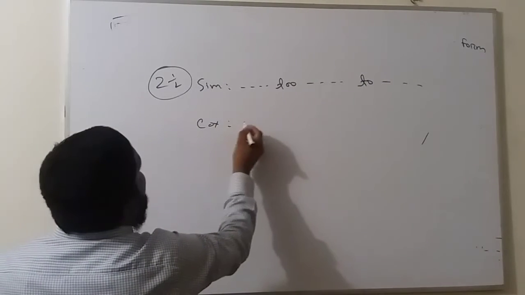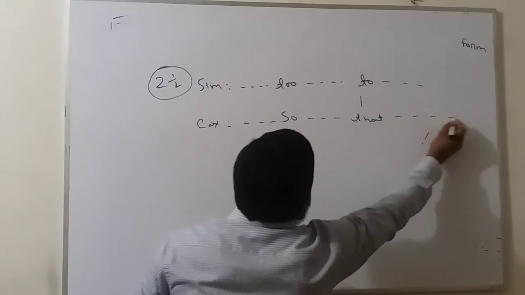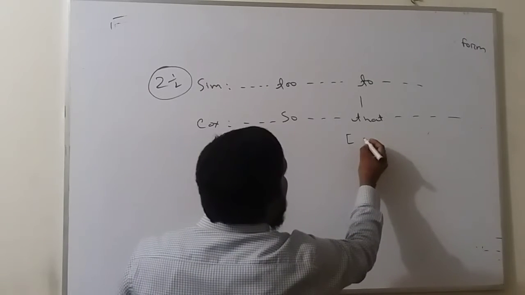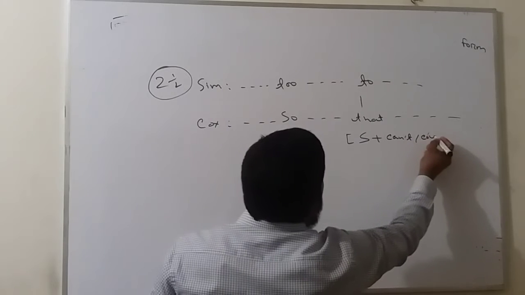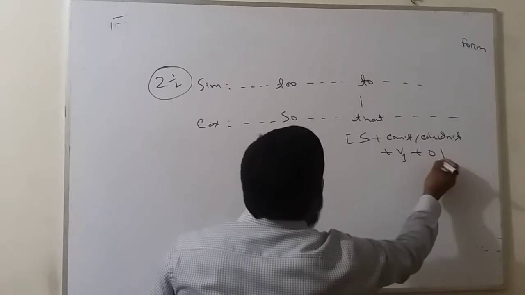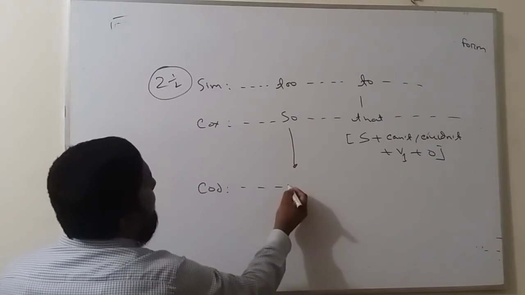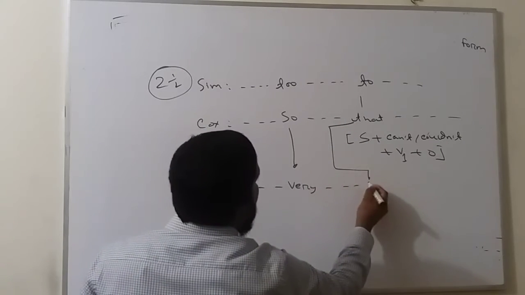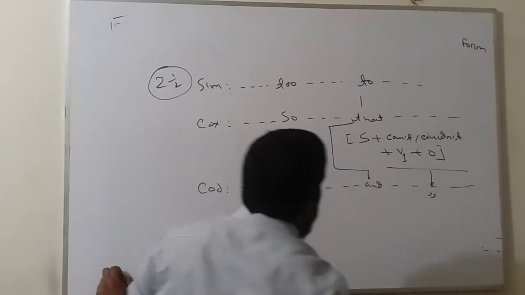In complex, this 2 is "so", this 2 is "that", and the next clause will follow this structure: subject plus can't or couldn't plus V1 plus object. In compound, instead of "so" you will use "very", and the structure will be followed in the same way.